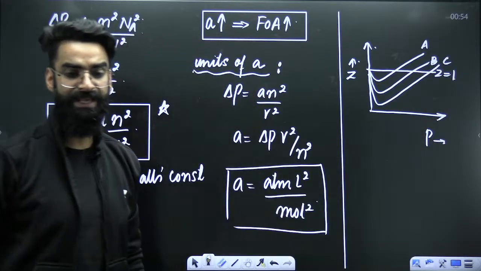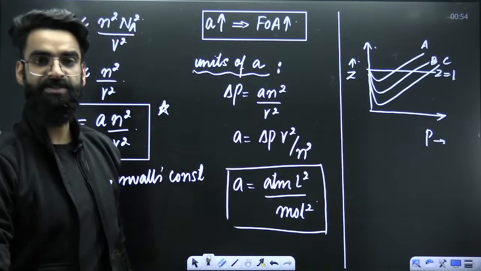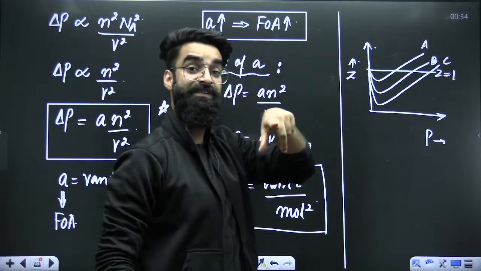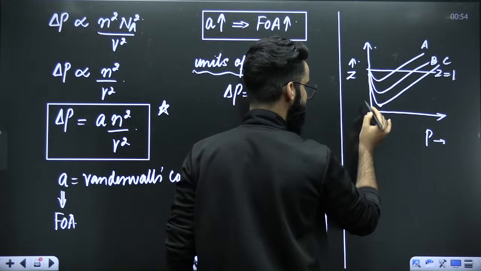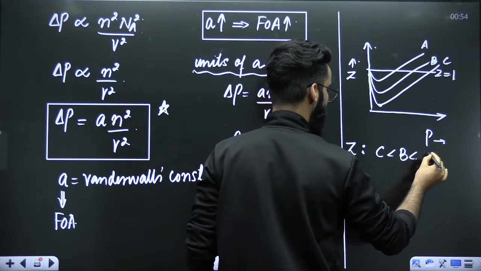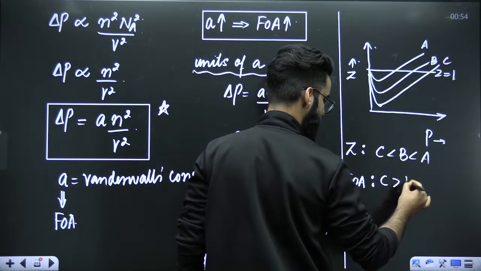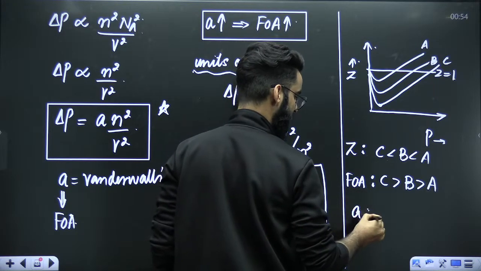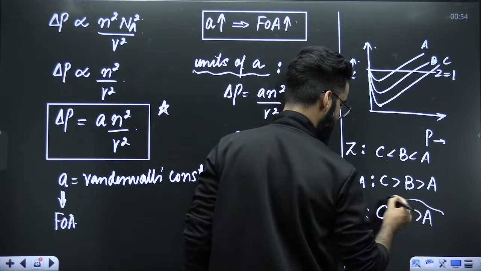Can you arrange these three gases on the base of a value? I told you, more the value of a, more the force of attraction. More the force of attraction, lesser the value of Z, if you remember. So which gas has the least value of Z? C, right? In Z order, C is minimum, followed by B, followed by A. Lesser Z means more force of attraction. Force of attraction in C is more than that of B, than that of A. More force of attraction means more the value of a. So a value has to be maximum for C, followed by B, followed by A.